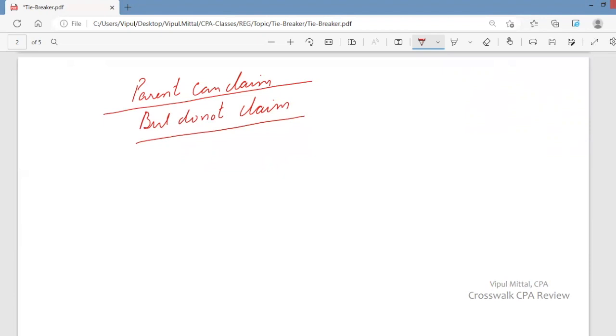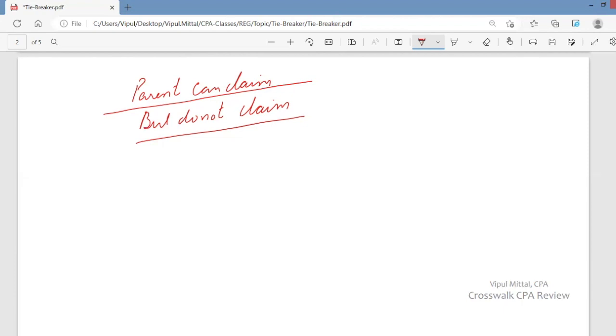Now the question is that can the child be the qualifying child of any other taxpayer? Yes, the child can be the qualifying child of any other taxpayer because parents are not claiming, but they can claim. They are eligible, actually. They meet all those conditions. So we are talking about B. So B's father, for example, can claim but does not claim. In that case, can any other taxpayer claim B as qualifying child?